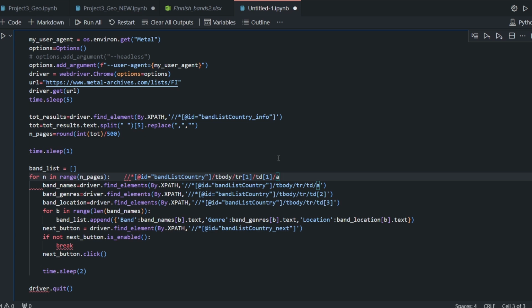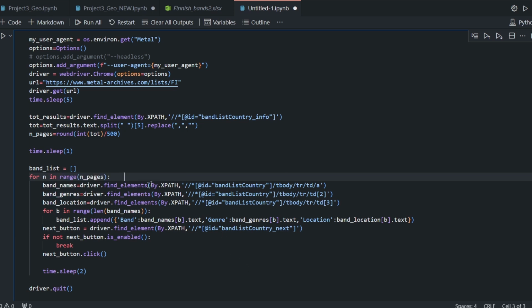As you can see, there's a little big difference. Say I just select the first row of this table, and in the code you see there's not a number, not in the row and not in the data itself. That's because if I do that, it will just stop at the first page. But with a for loop like this one, you don't need to specify it. So we just copy and paste this one and delete this part, these brackets. And this is the way we find the band names.